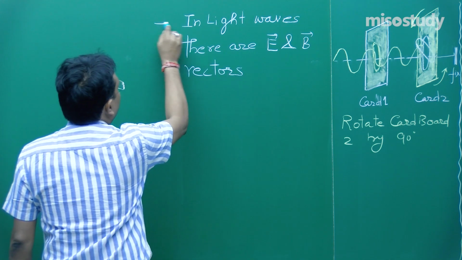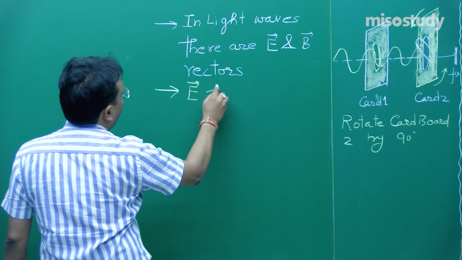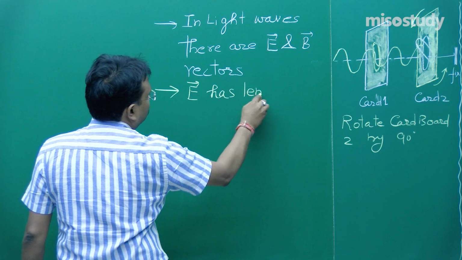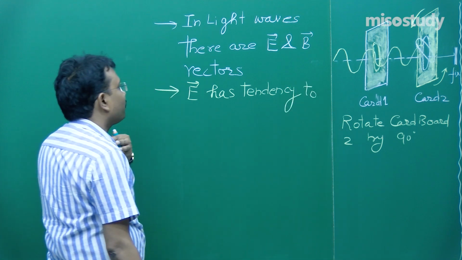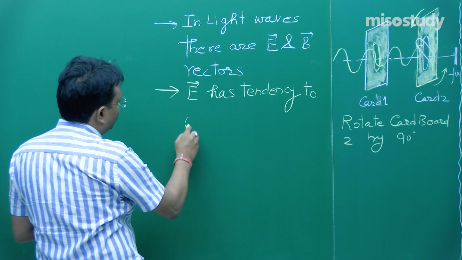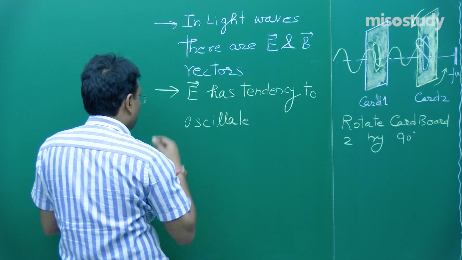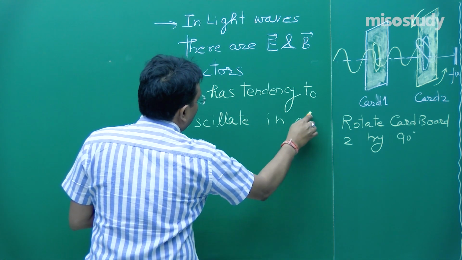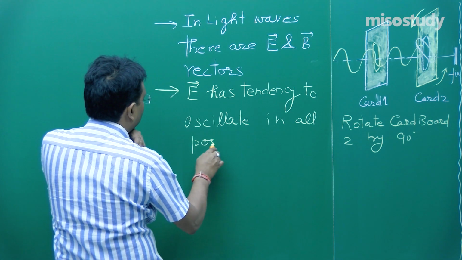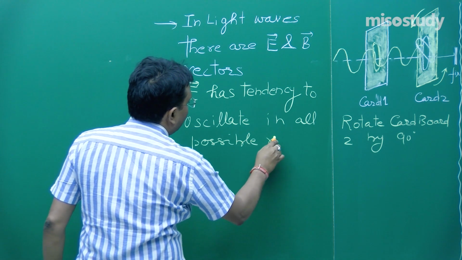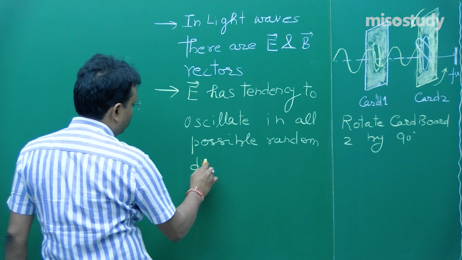Fine. Now, electric vector E has a tendency to oscillate in all possible random directions. Okay.